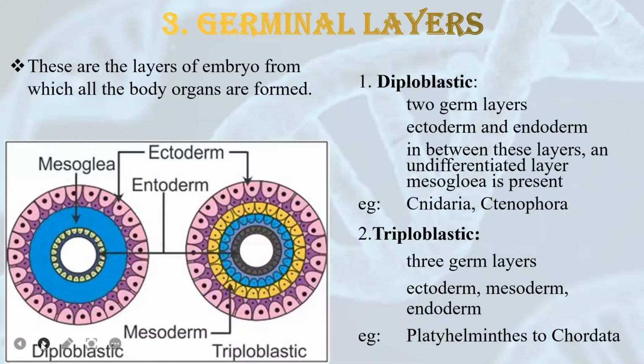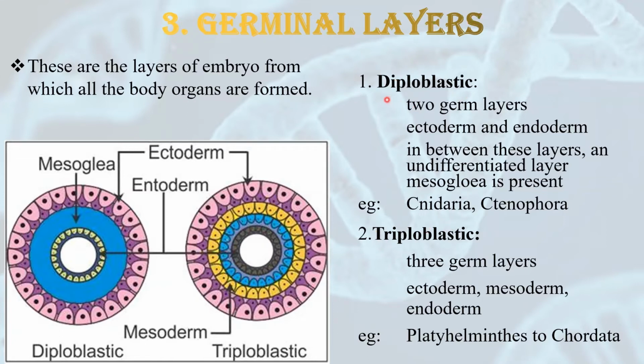Third category is germinal layers. Germinal layers are also called embryonic layers. As I said earlier, these layers are present in the embryo, and these layers are responsible for formation of all the body organs of our body. Now, according to germinal layers, organisms can be divided into two types, diploblastic and triploblastic.